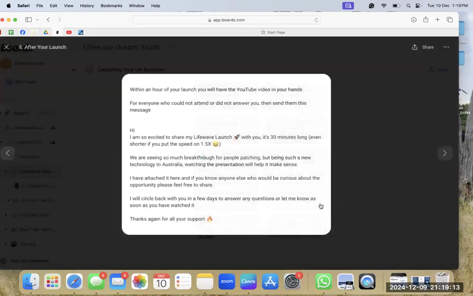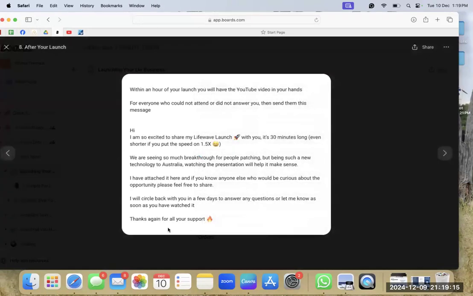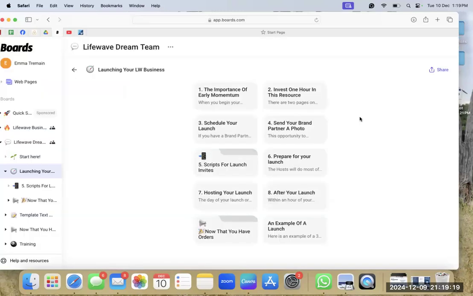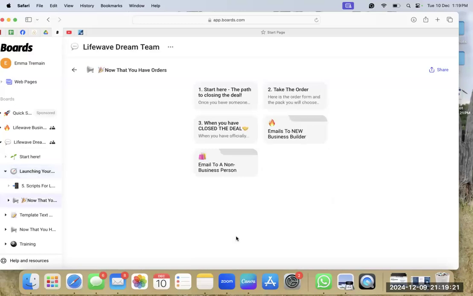Number 8, after your launch, we've got this one. This is what you want to do. Step 8 is after you've done your launch. And then here we've got once you start getting orders. So if you get some people very keen and very interested after your launch and they want to jump in and get going and get some orders in and get into the business, then we've got steps on how to do that. So the path to closing the deal, obviously take the order.